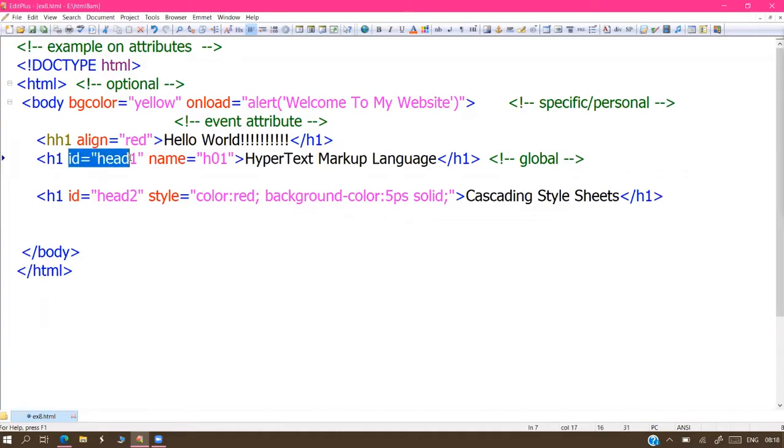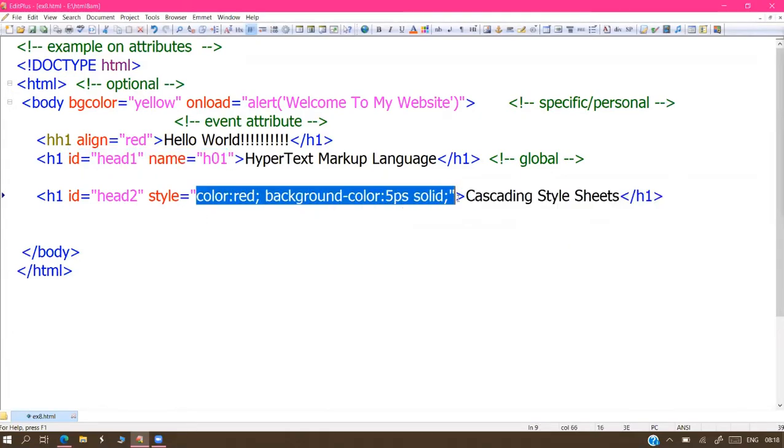I'm setting the ID for my H1 tag. I'm setting the name for my H1 tag. And the BG color, sir, is also a setting. So some attributes are for setting purposes. Some attributes are to change the look and feel. Especially CSS attributes are to change the look and feel, and HTML attributes are most probably settings.